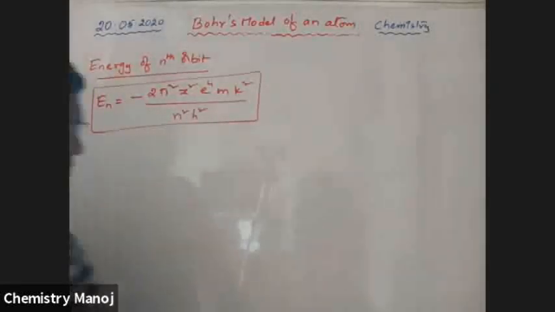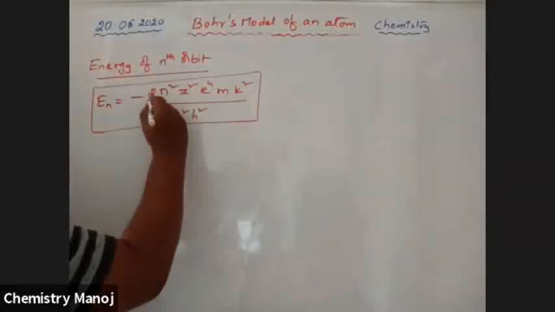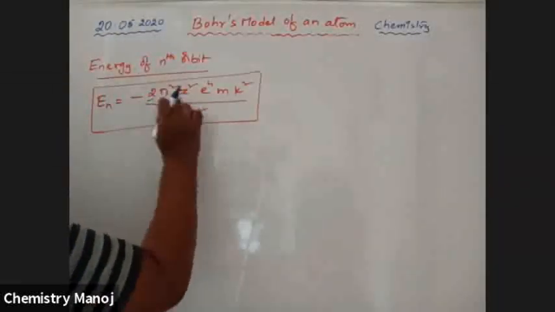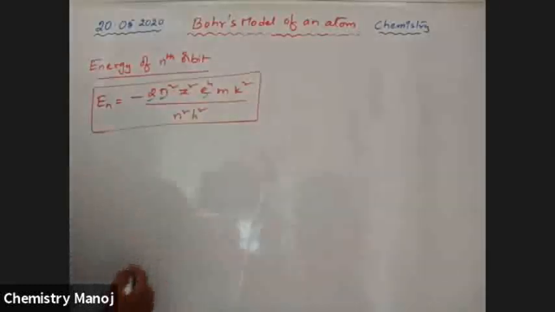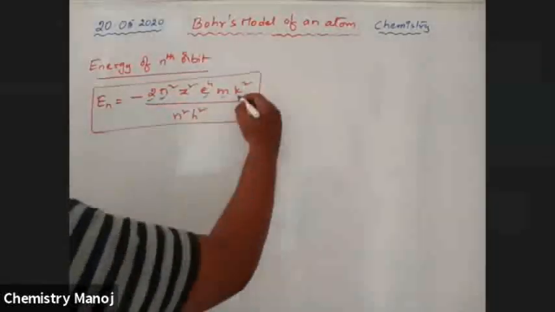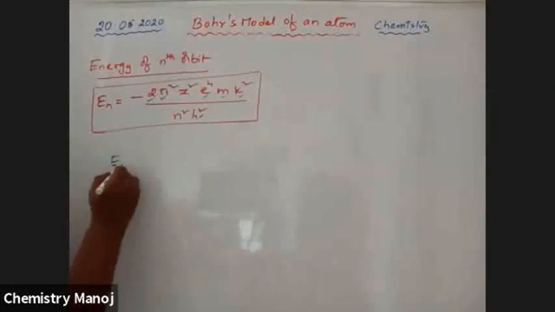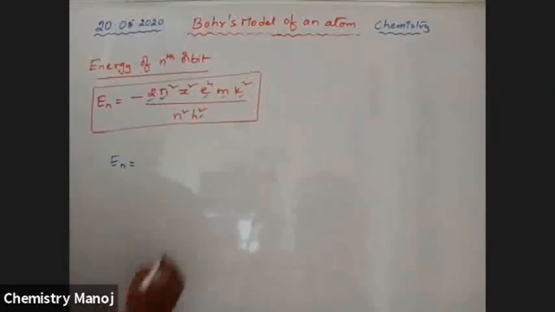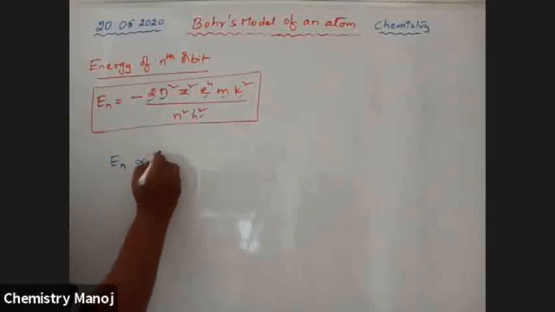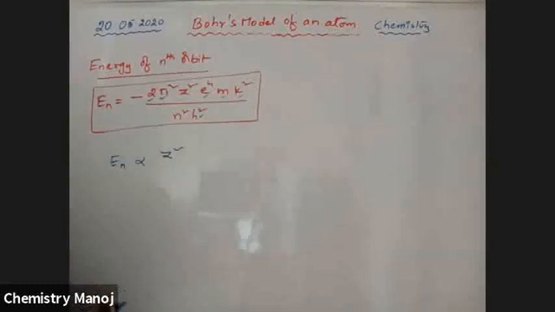See here, pi is constant, z is variable, charge of the electron constant, mass of the electron constant, k value constant, h value constant. Energy of the nth orbit is directly proportional to z square and inversely proportional to n square.